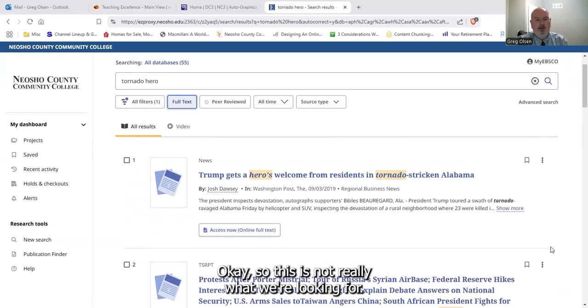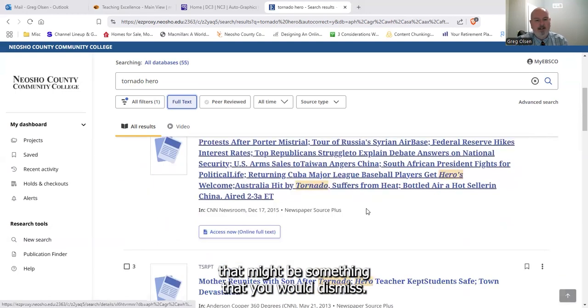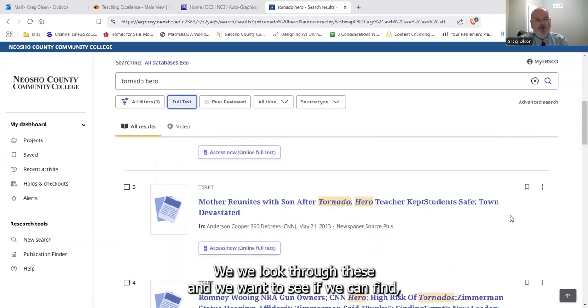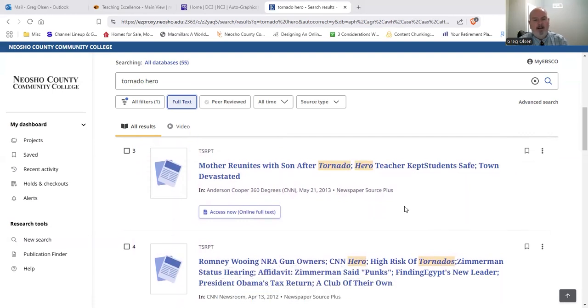Okay, so this is not really what we're looking for. Heroes welcome from residents in tornado-stricken Alabama. If you are not a fan of President Trump, that might be something that you would dismiss. We look through these and we want to see if we can find the type of stories we're looking for.